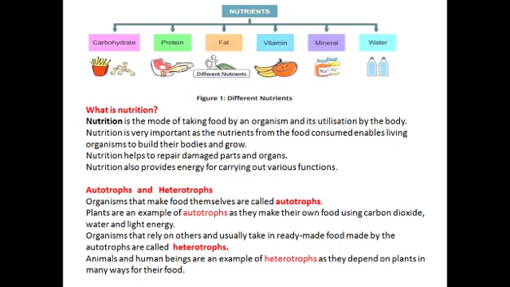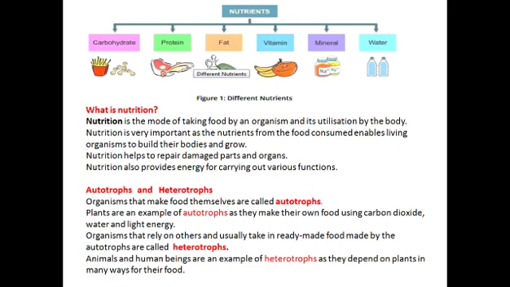So till now we discussed what nutrition is and why nutrition is important for living organisms. But as the chapter name is Nutrition in Plants, in this chapter we are only going to study how plants get their nutrition, how plants prepare their own food.